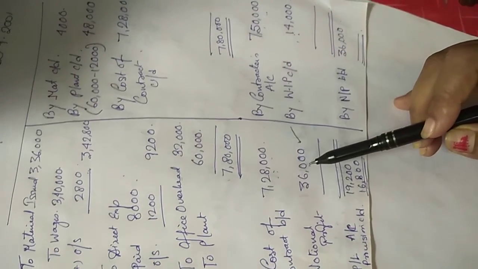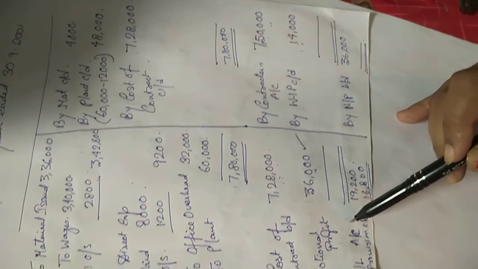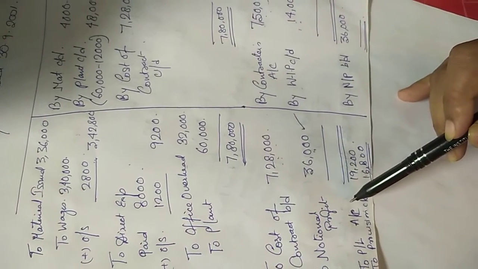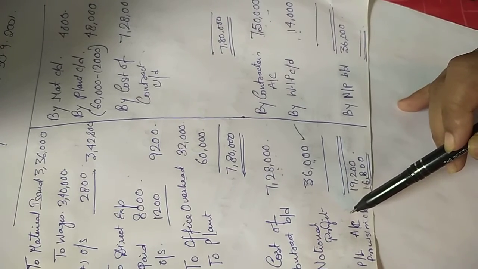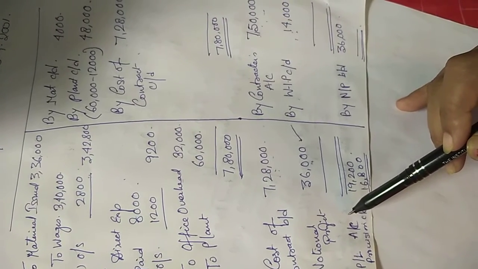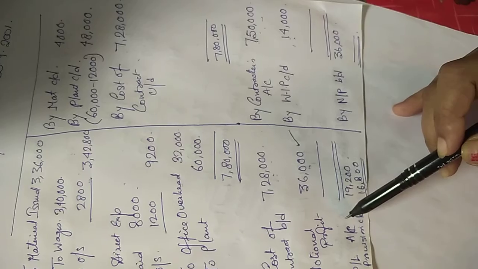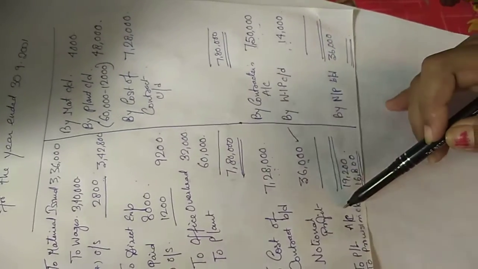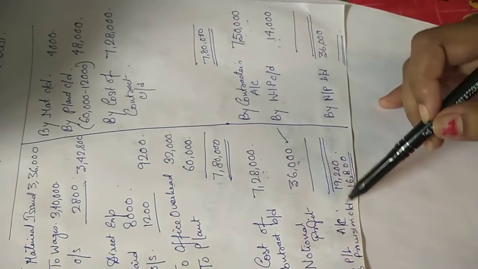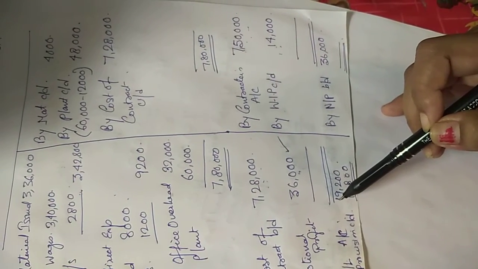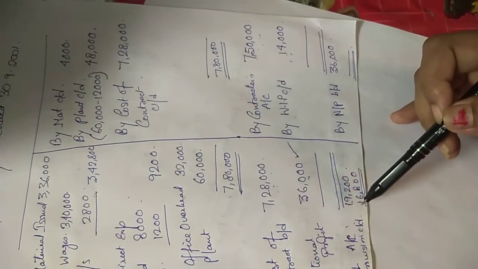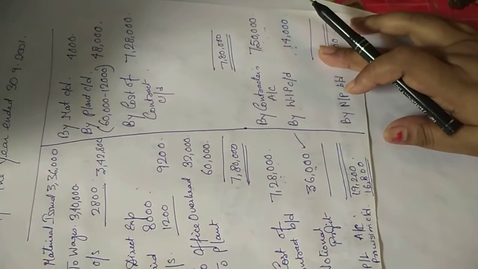Now in case of an incomplete contract, we cannot transfer the entire notional profit to the profit and loss account. For that purpose we have to see how much proportionate work has been completed, and to find the proportion, it's work certified divided by contract price. And here we see it's 62.5%. So we transfer 2/3 of the notional profit into cash received by work certified to the profit and loss account, and the balance to provisions.